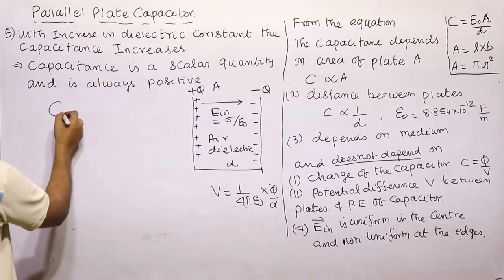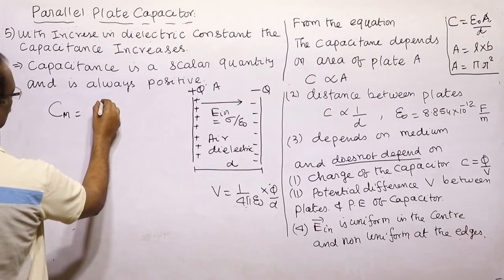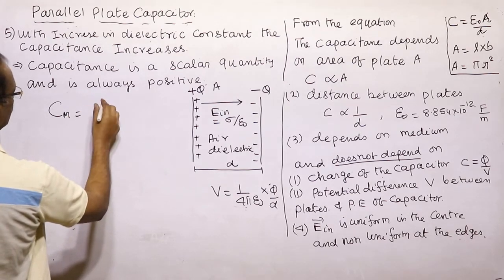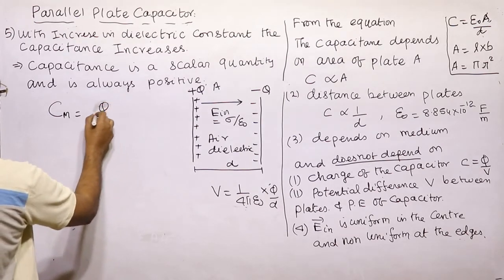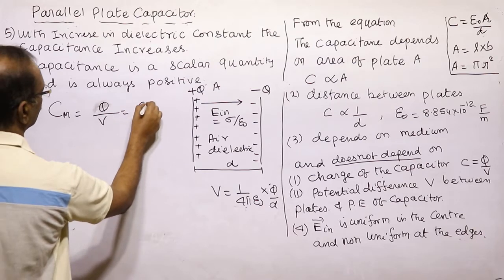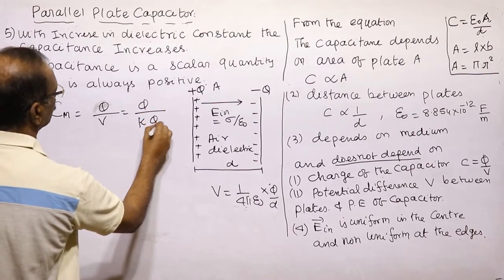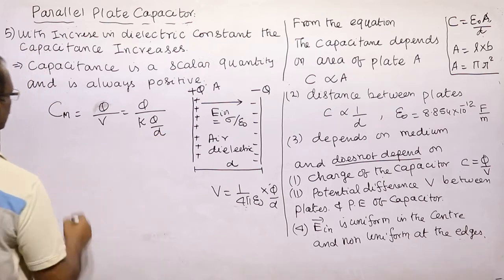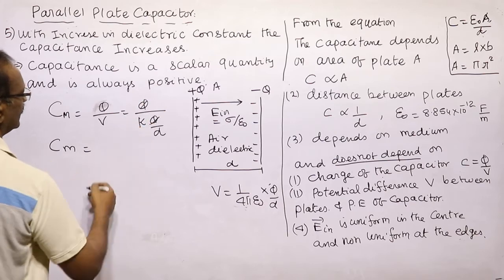We saw that C in the medium is equal to Q by V, which is Q divided by potential, and Q gets cancelled.